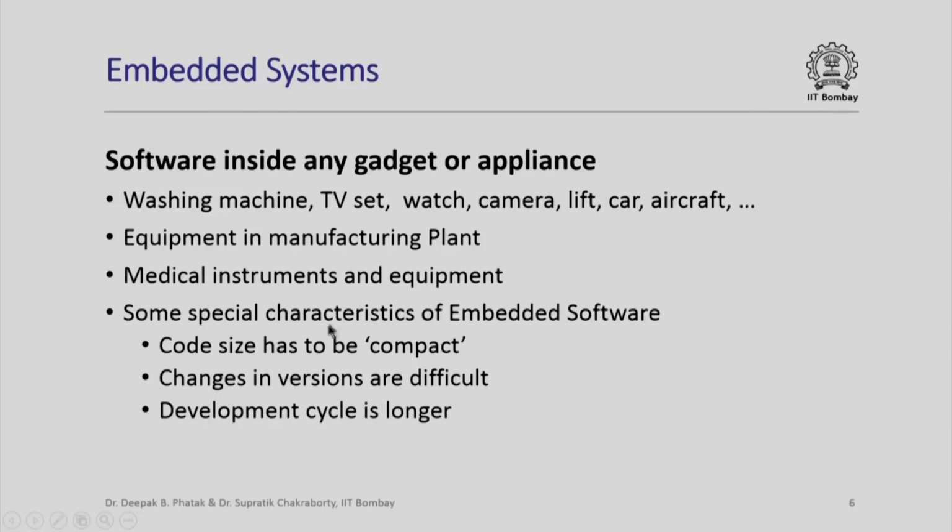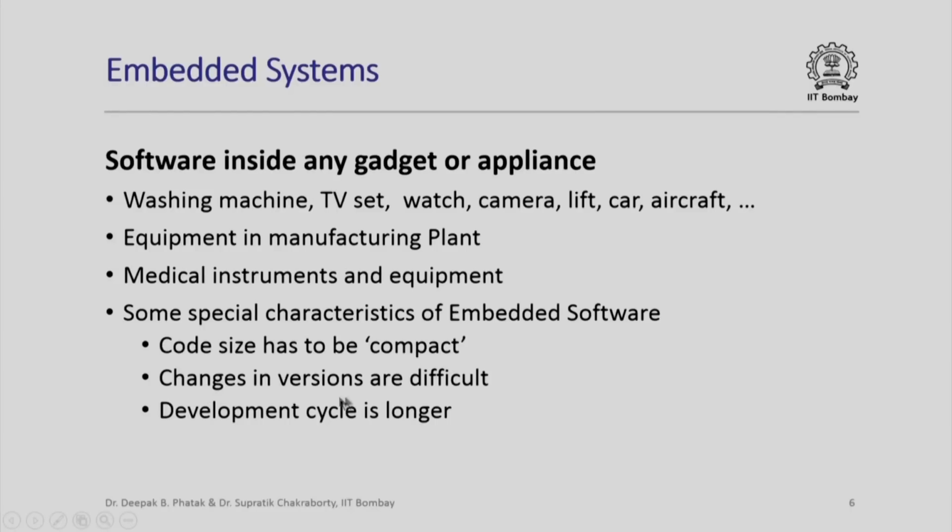The special characteristic of embedded software is that the code size has to be compact. Unlike the programs which we write, which, when compiled and linked with the libraries, often result in 2 or 4 million bytes of code to be executed, that is not proper for an embedded system where the memory may be extremely limited. So the code has to be written with very specific emphasis on its compactness.